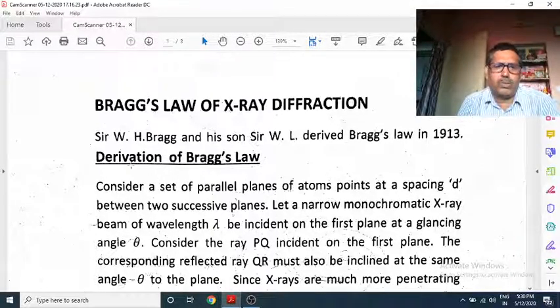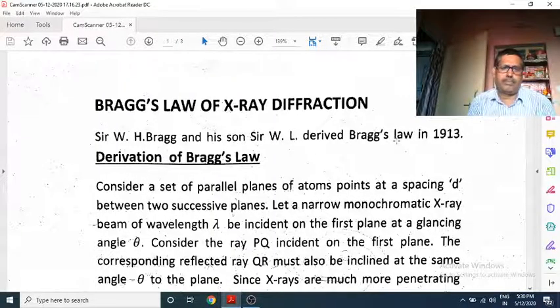First of all, we should know that W. H. Bragg and his son W. L. Bragg derived Bragg's law in 1930. What was the purpose? Because every experiment, every research has some aim. So there must be a purpose. Here the purpose was to know the internal structure of the solid, because we know that solid is made up of atoms,